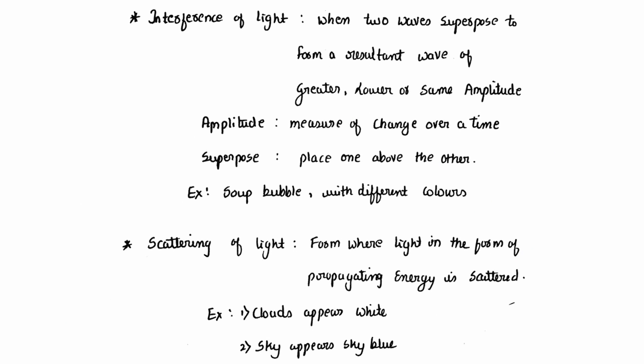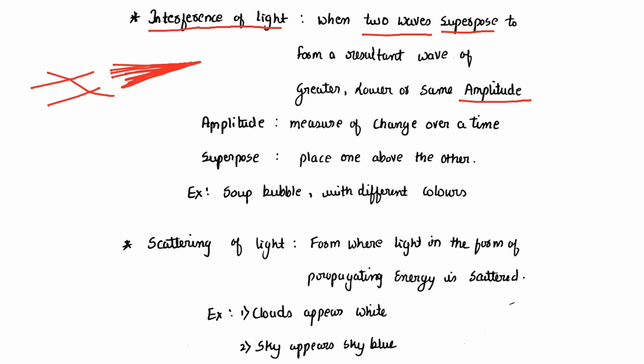First one is interference of light. We'll see the definition. When two waves superpose to form a resultant wave of greater, lower or same amplitude, it is called interference of light. So when two waves superpose, what is superpose? It is placing one on the other. When something is placed on the other, it is called superpose.